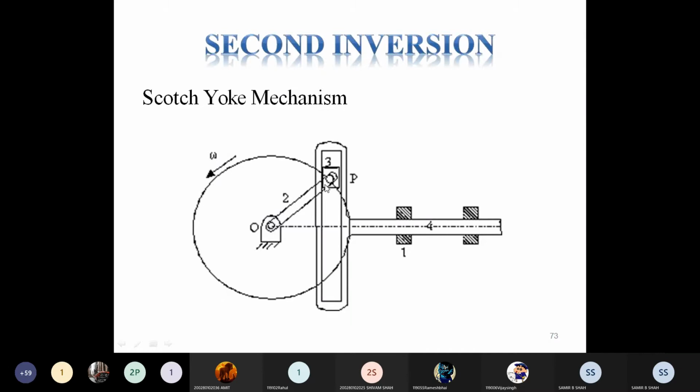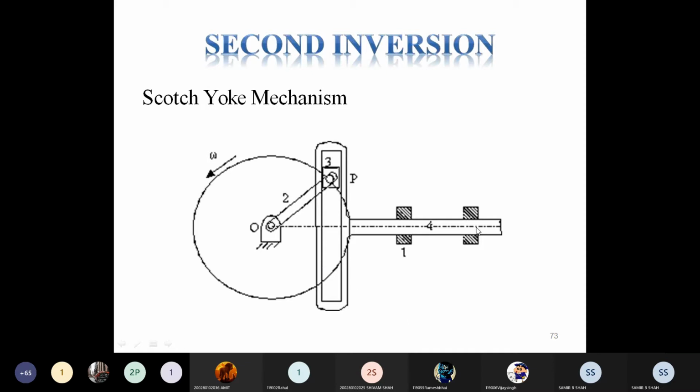Link 2 rotates, right now in the anti-clockwise direction. Link 2 rotates about point P, and link 3 slides inside the slotted arm,